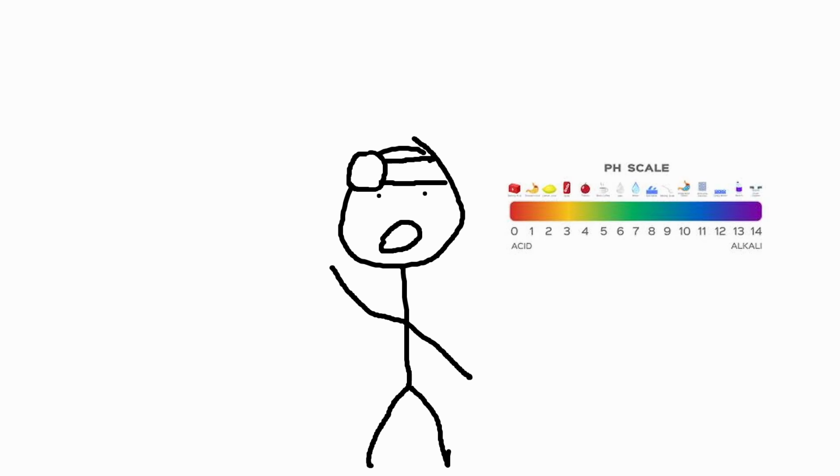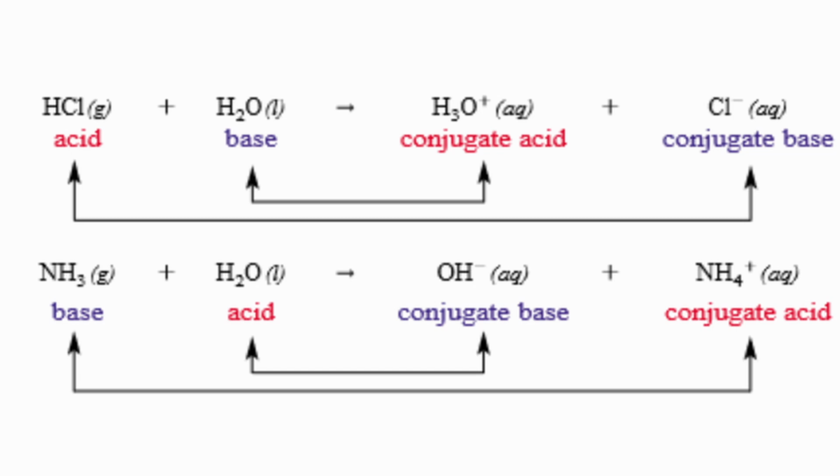Moving on, have you ever been to the dentist and he tells you, you can't drink all that soda and eat all that stuff because the pH level will ruin your teeth? Well, you can thank these two guys for it. In their experiments, they found these really cool properties of acid-base reactions called conjugate bases and conjugate acids. Basically, what you need to know is that neutralization reactions produce these.